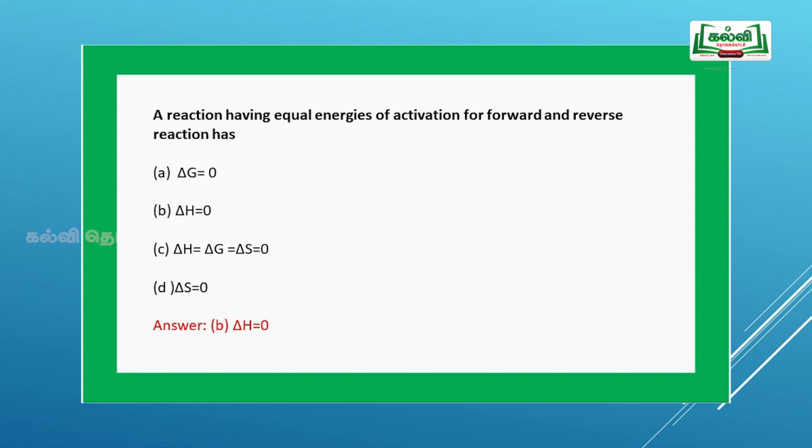Here, delta H is equal to activation energy of forward reaction minus activation energy of reverse reaction. In the question they have given equal energies, hence delta H is equal to EaF minus EaR is equal to 0. So, delta H is equal to 0. Option B, delta H is equal to 0, is the correct answer.